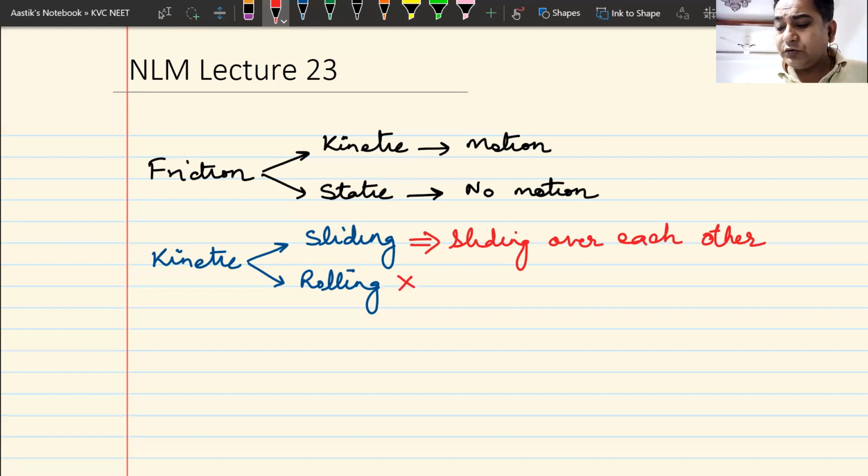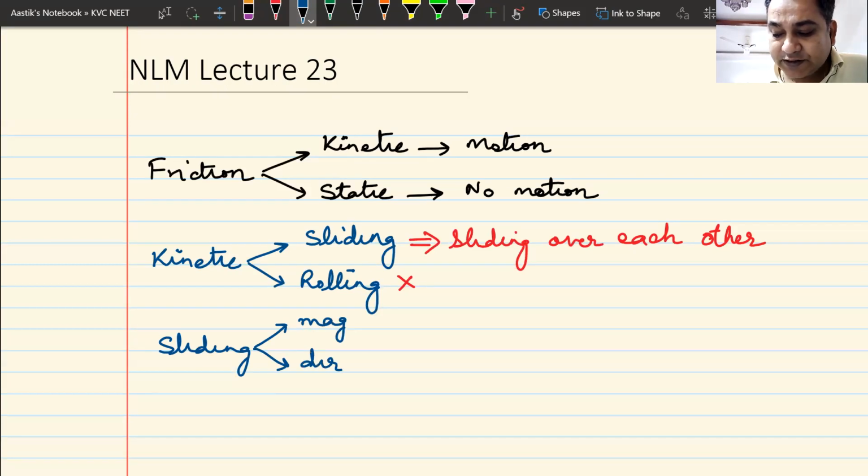Now, I also told you friction is a force, and force will have two components. So sliding friction also has two components. One is the magnitude of sliding friction and the other one is the direction of sliding friction. Do we remember this?